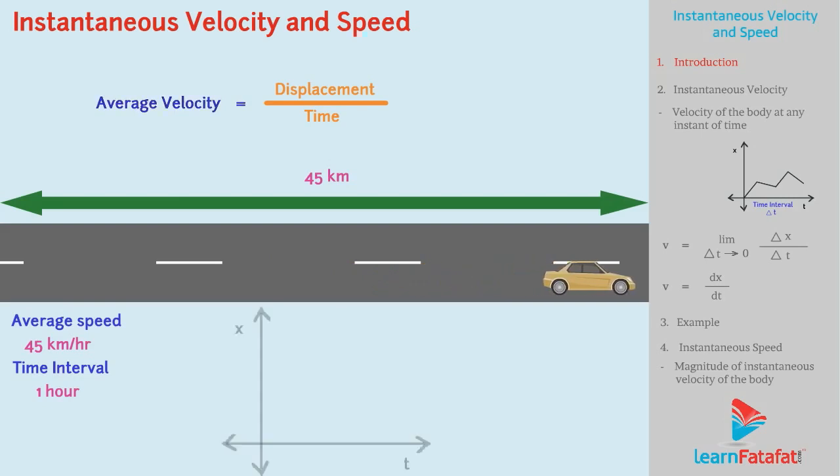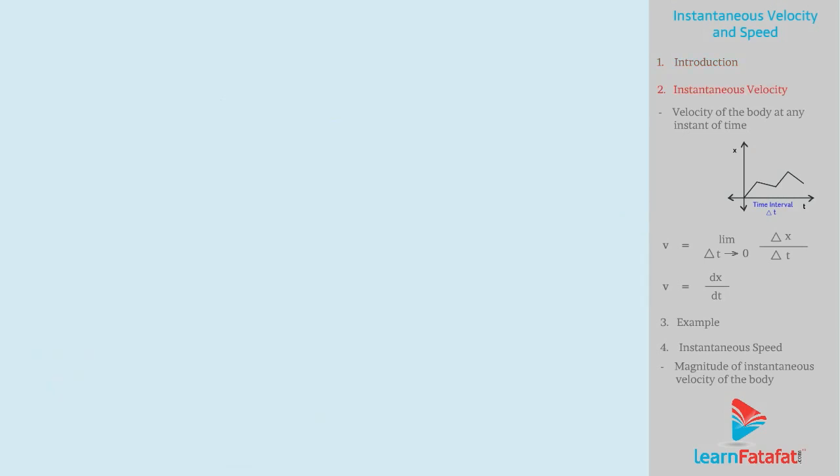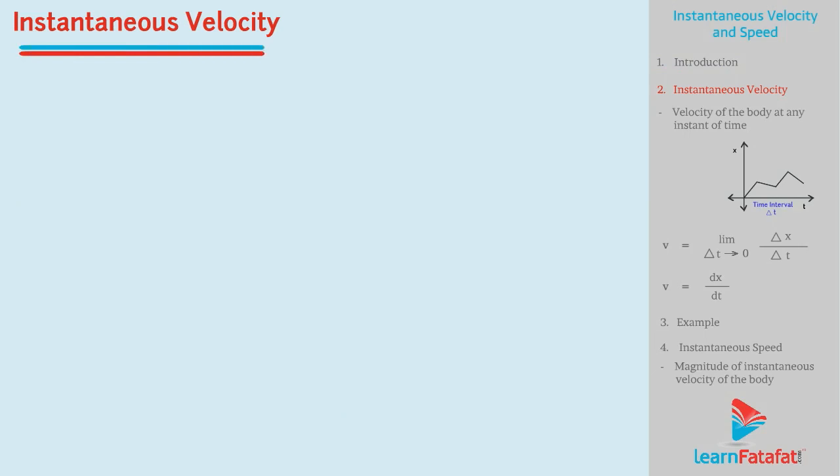We can create the position time graph of its motion. However, the average velocity failed to specify the speed at any instant of time. Instantaneous velocity. We can overcome the problem of average velocity by studying the instantaneous velocity of the body.